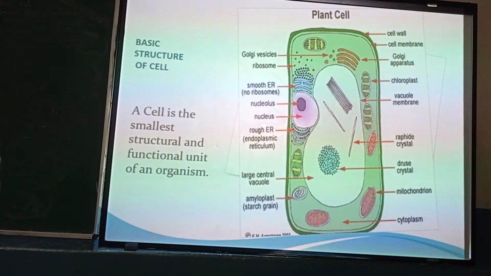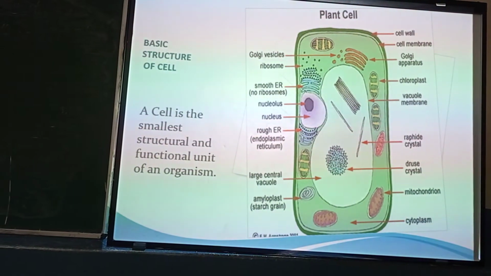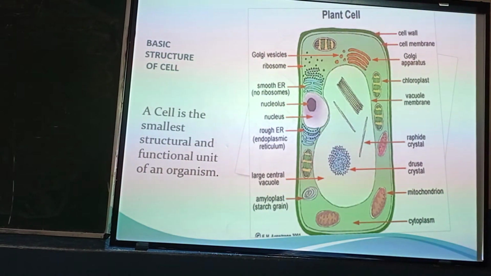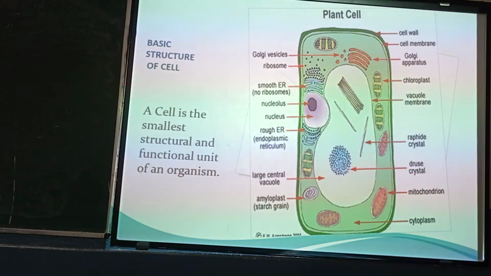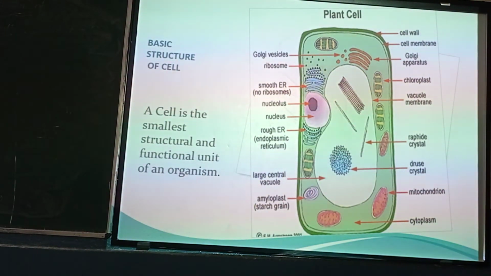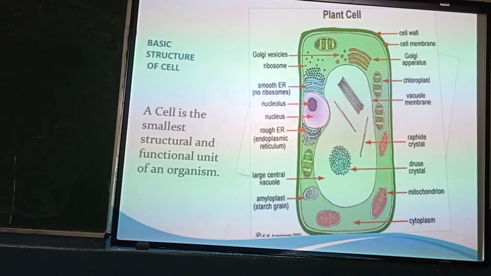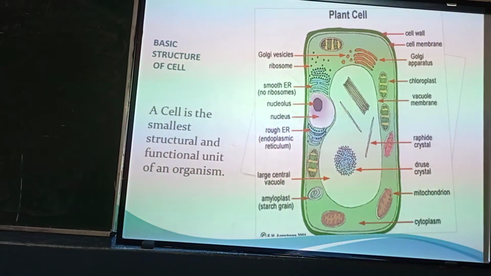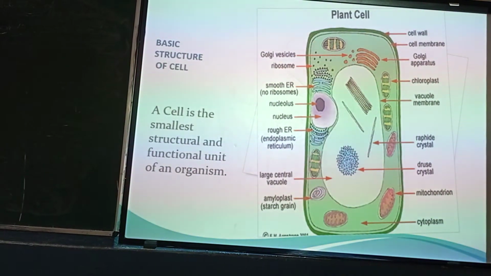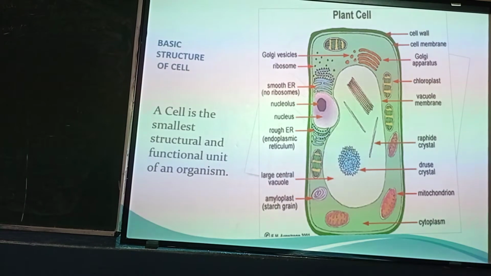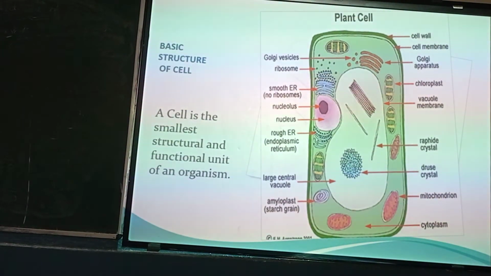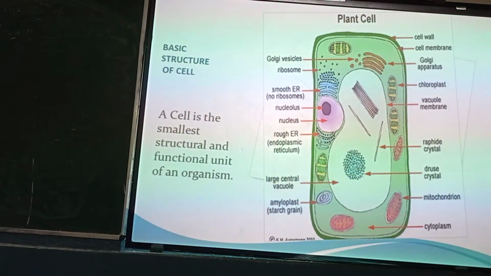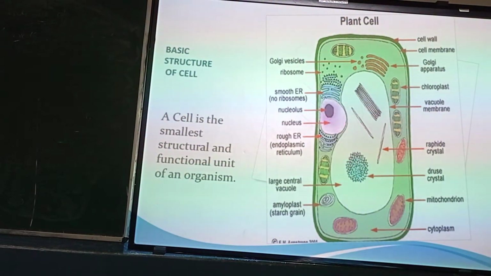Cell was discovered by Robert Hooke in 1665, and he observed the cell under a slice of cork, and he used a simple microscope. He found that there are honeycomb-like structures, and these look like small compartments which he named cells. In 1674, Anton van Leeuwenhoek, a Dutch scientist, discovered freely moving cells, and he also observed these under an improvised microscope.